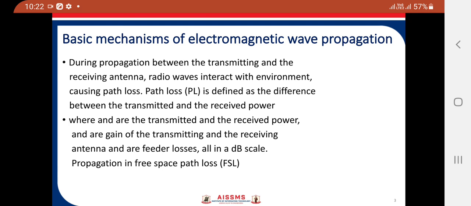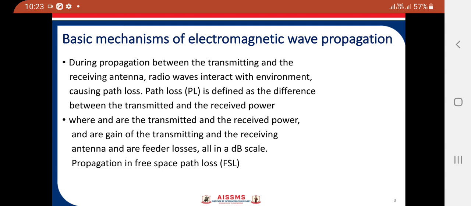So path loss is equal to PT plus GT plus GR minus PR minus LT minus LR, where PT and PR are the transmitted and received power, GT and GR are the gains of the transmitting and receiving antenna, and LT and LR are the feeder losses, all in dB scale.